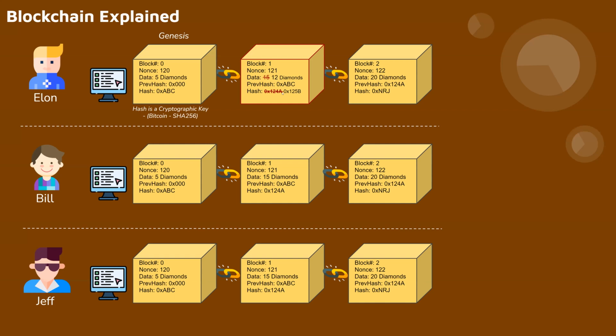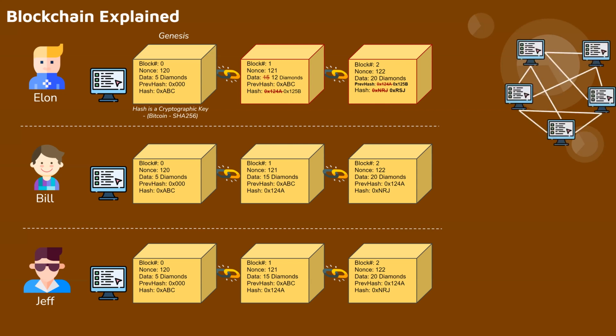Now this hash is linked to the third block, this one. So it does not match, and therefore this also would change. Again, the majority wins. These Bill and Jeff are good guys. They are not changing their data set. These blocks are not matching to this. That means Elan has made changes to this block. This is the concept of hashing algorithms on blockchain.